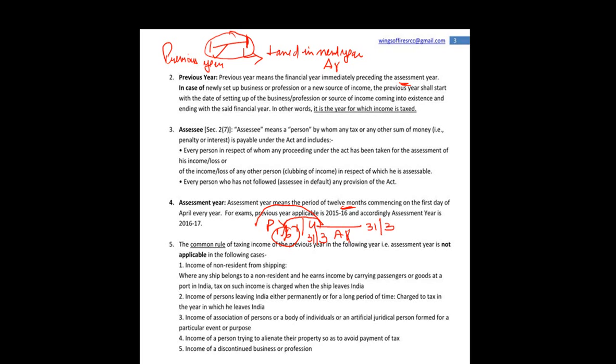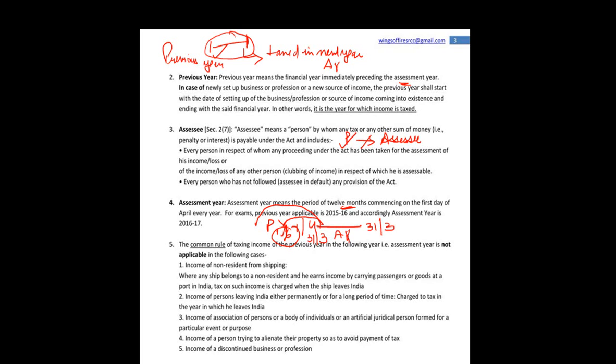Now coming to assessee, we have read the 7 categories of a person. Tax is levied on the person, but every person may not be assessee. कुछ लोगों की इनकम ही कम होगी, let's say 2 लाख होगी, जहाँ 60 years से ज़्यादा है तो 2.5 लाख है let's say, but उन पे इनकम टैक्स नहीं चार्ज हो रहा. So they come under the category of a person, but they are not assessee.